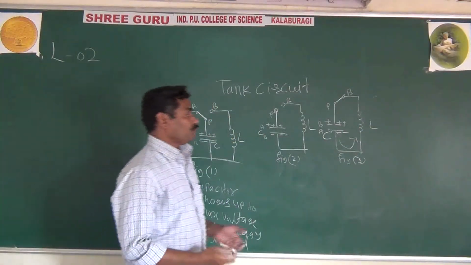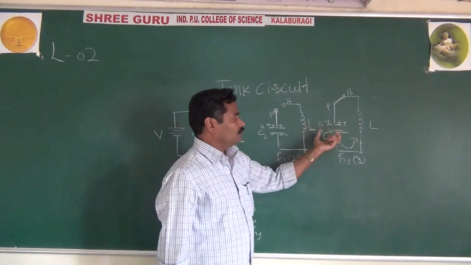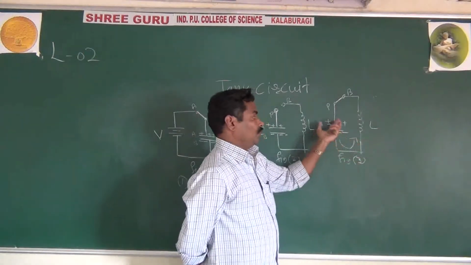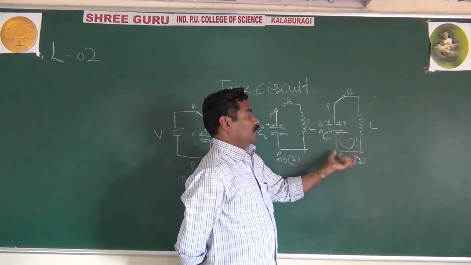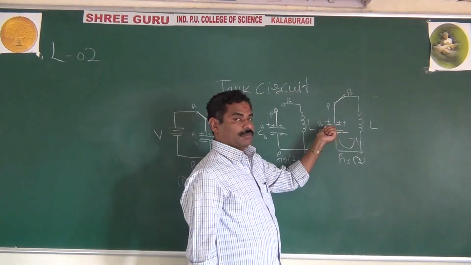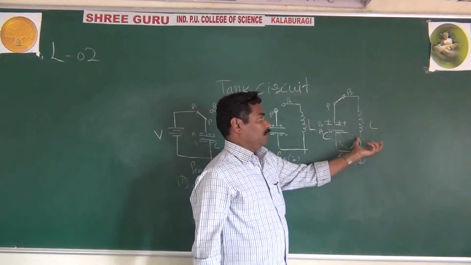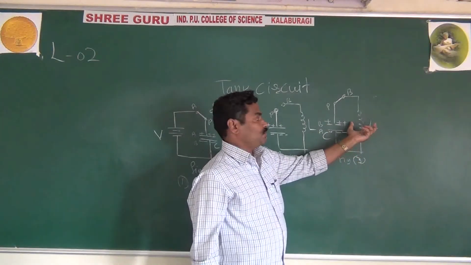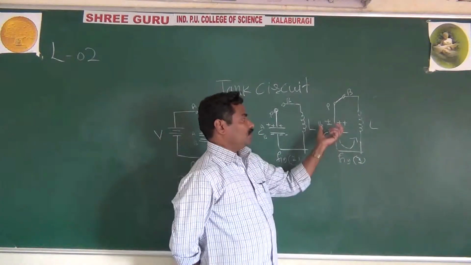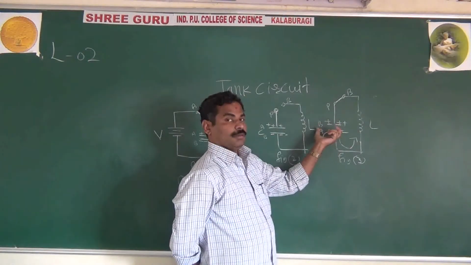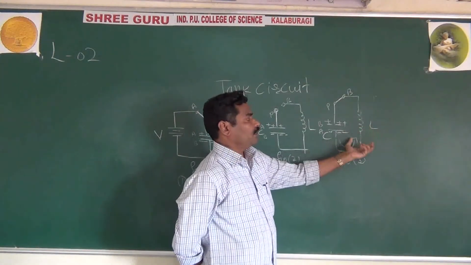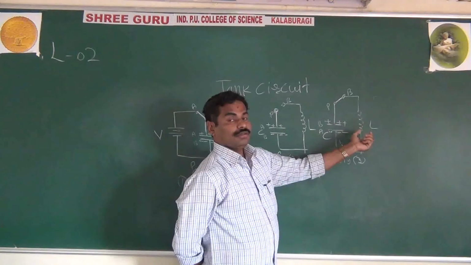Whatever electric field energy is stored in the capacitor is transferred to the inductor. The capacitor stores energy in the electric field, and that is transferred to the magnetic field. The inductor stores the energy in terms of magnetic field. So the energy stored in the capacitor is transferred to the inductor as magnetic field, and that happens because of the discharging of the capacitor.